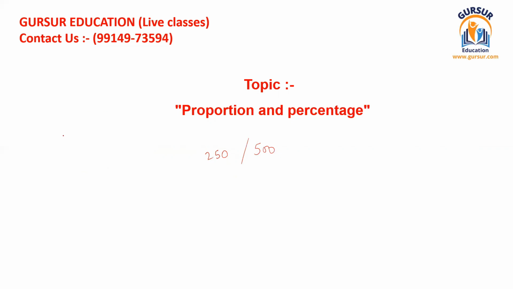We shall just write the number obtained, divide by total numbers, and multiply this by 100. By doing this, we can easily find the percentage of the given question. So in this case, 250 divided by 500 multiplied by 100, we can easily find that this is 50%. So this is the concept of a percentage.